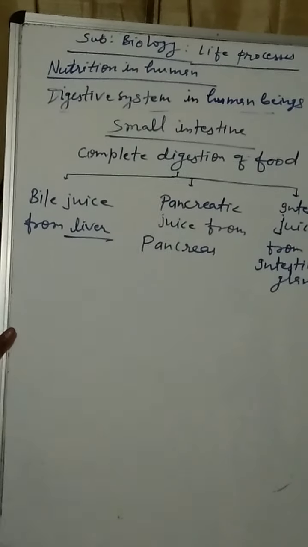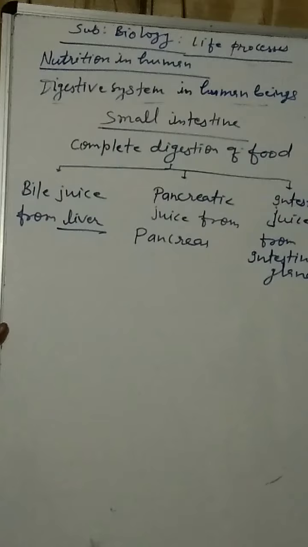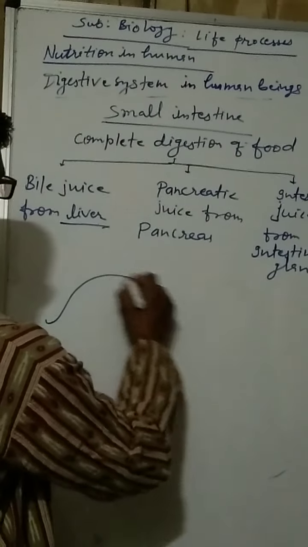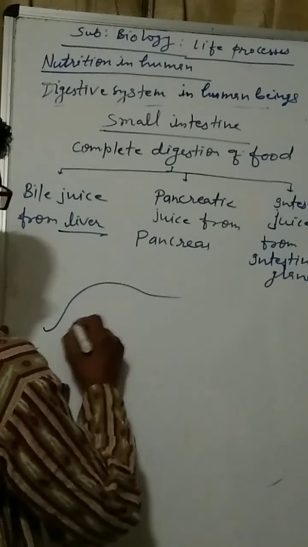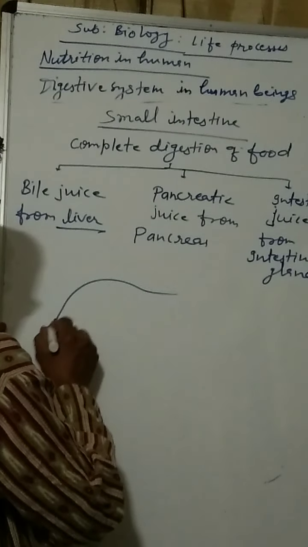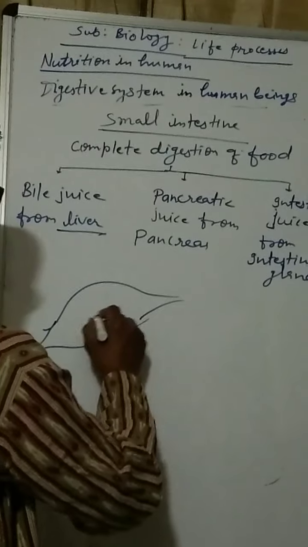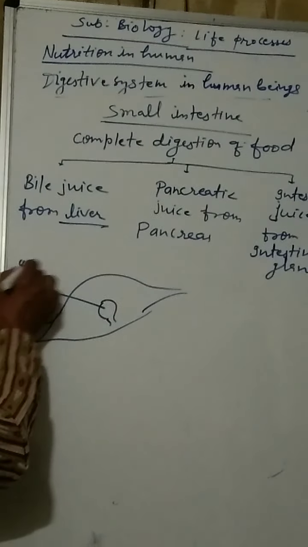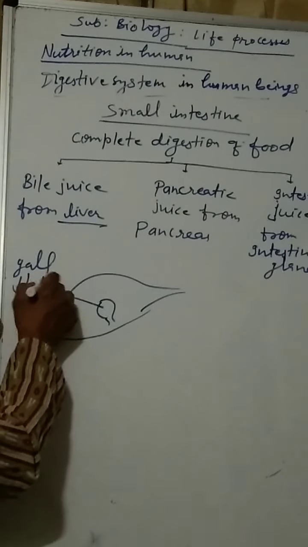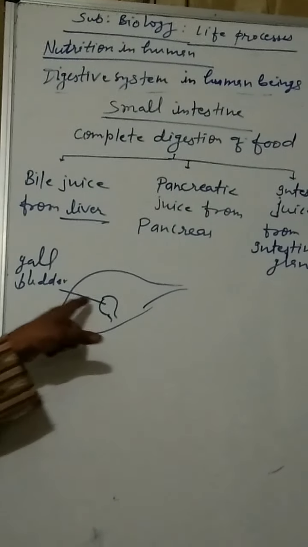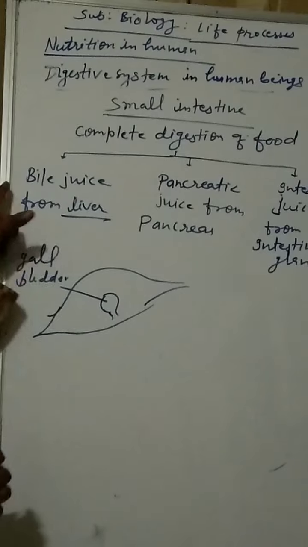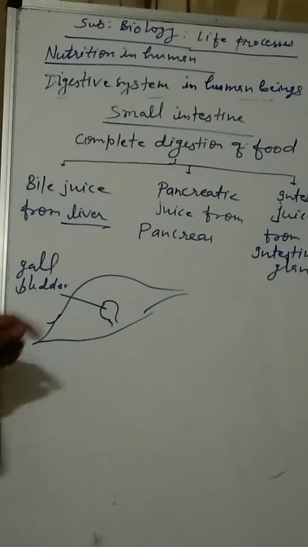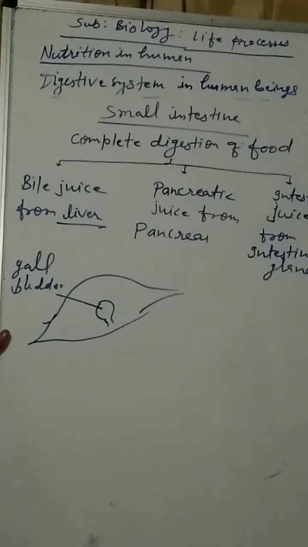Liver. Already I told you, liver is the largest gland of the body. For knowledge, the liver has a gallbladder. In the gallbladder, bile juice is stored temporarily; it is produced in the liver by the hepatic cells and stored in the gallbladder.